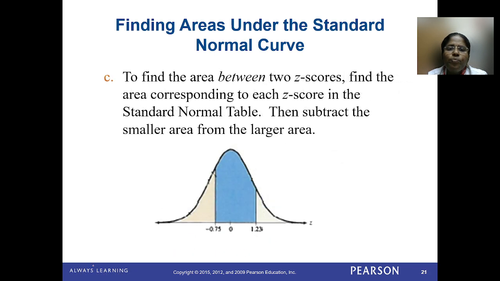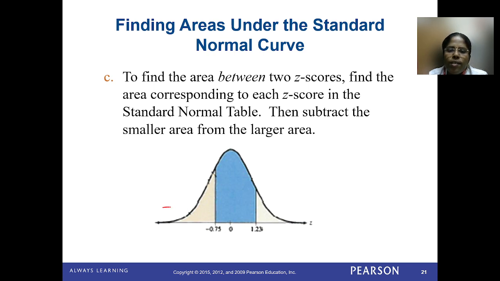The next thing: to find the area between two z scores, find the area corresponding to each z score in the standard normal table and then subtract the smaller area from the larger area. That's all. It's very simple.